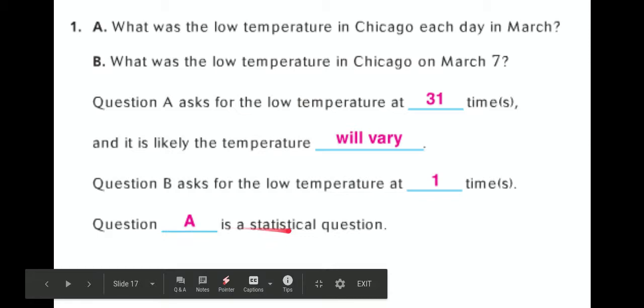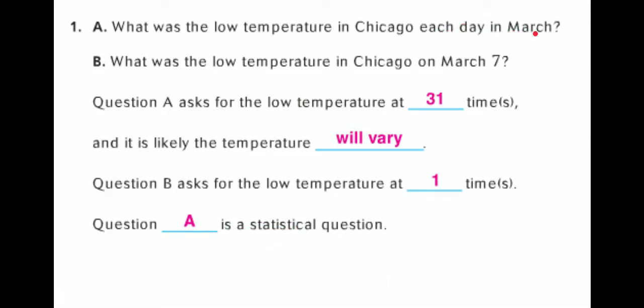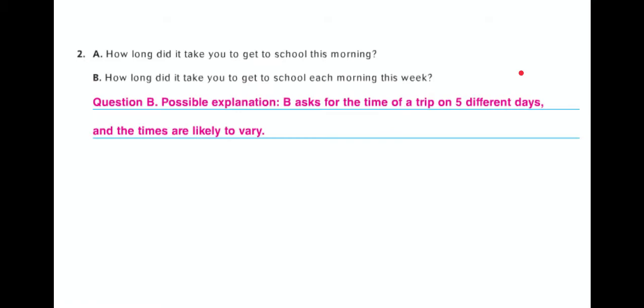Question A is a statistical question. Why? Because it's asking a question that is going to give you lots of different numbers. It's very likely that they will vary. Question B is only going to give you one number as an answer. It's too specific.